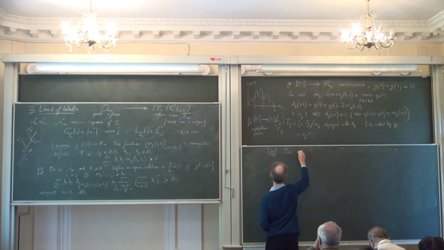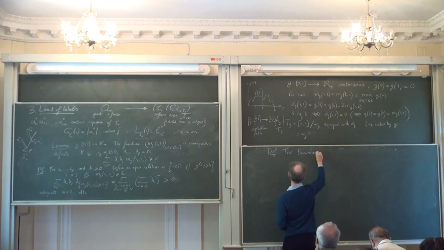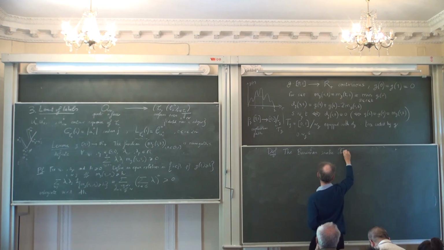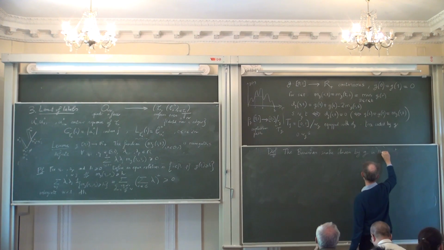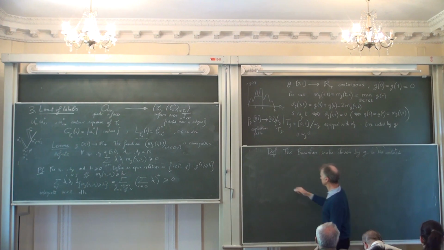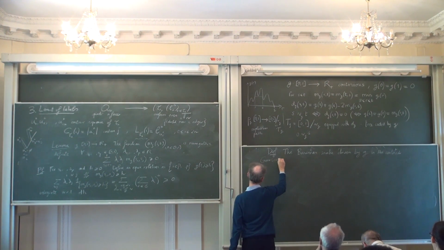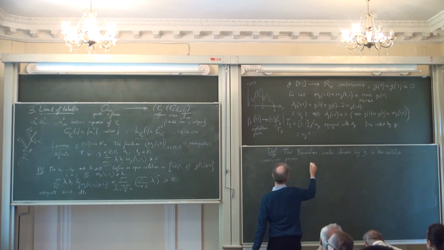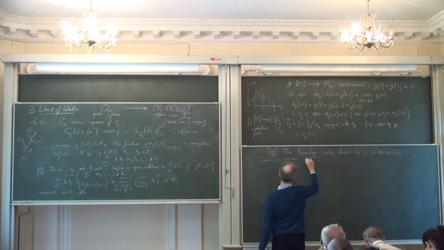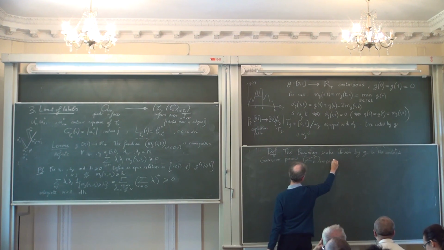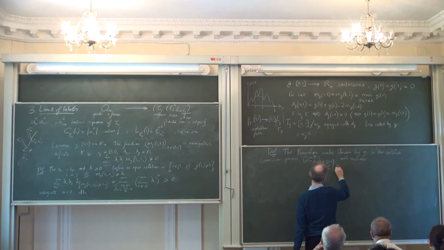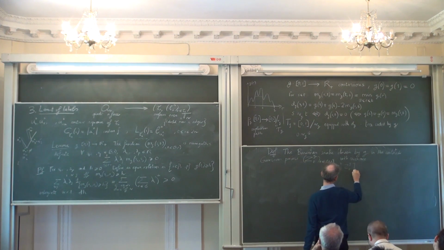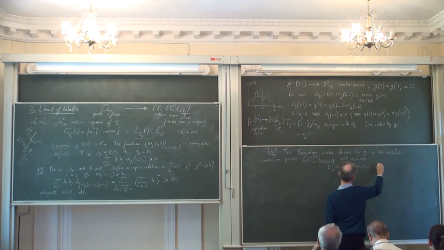The Brownian snake driven by g is the centered Gaussian process, so I call it Z_g, indexed by the interval [0,1], with covariance expected value of Z_g(s) Z_g(t) equals M_g(s,t). Okay?